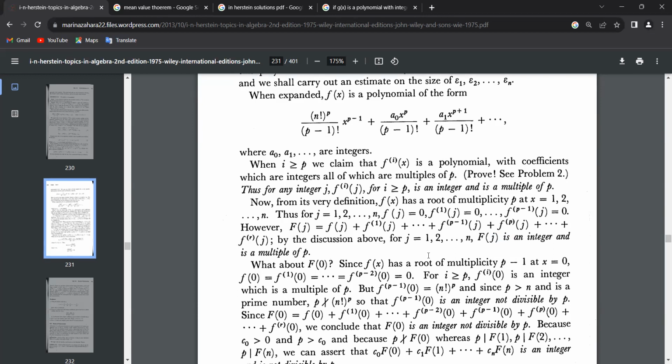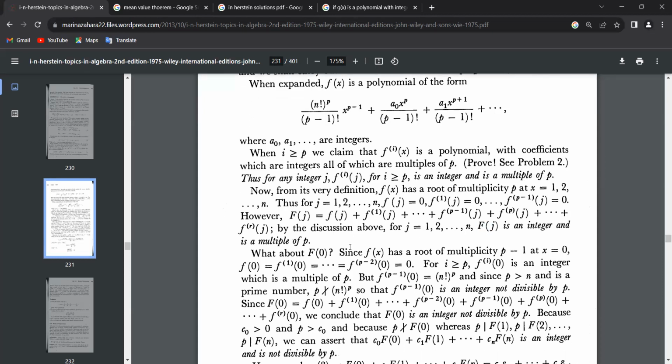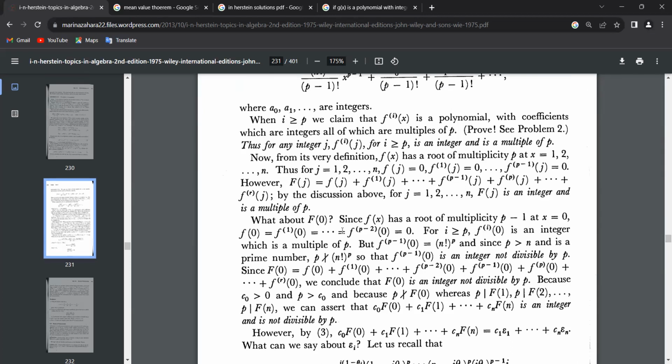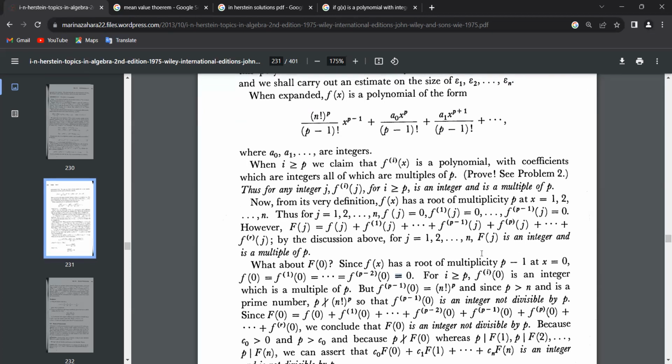For 1 to n they are equal. Beyond that, they are not equal, but still the fact remains true because of the previous paragraph. F_j is an integer and is a multiple of p. Now we come to f of 0, which I discussed previously.